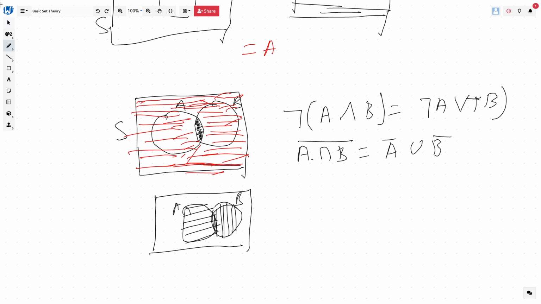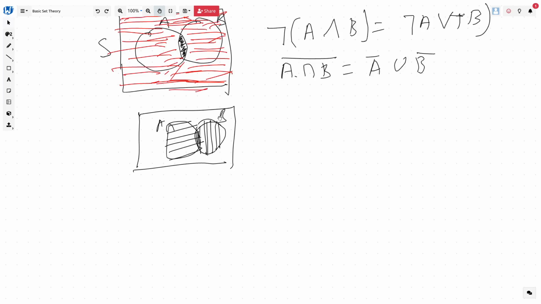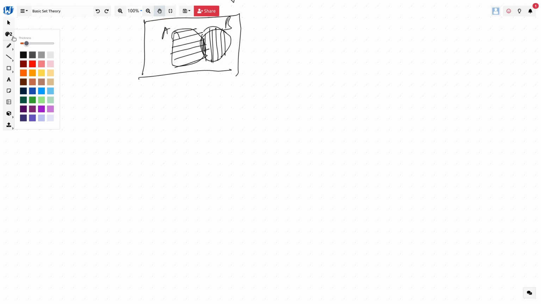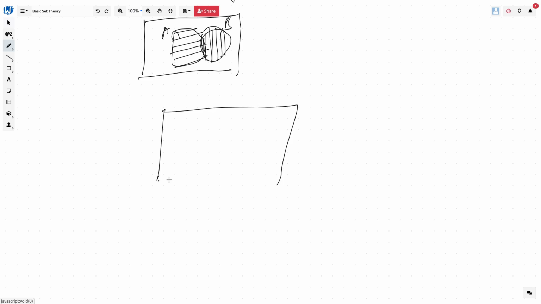Now for finding the OR, it is slightly easier. Let's try to find A complement union B complement first, right? So how do we find A complement? A complement or B complement is needed, and OR means union.